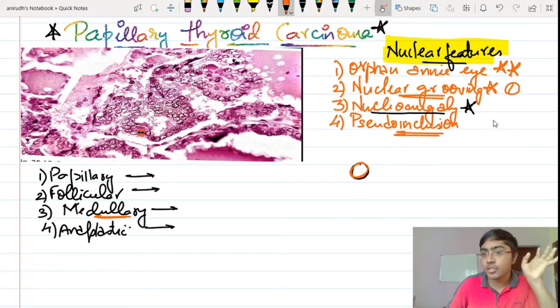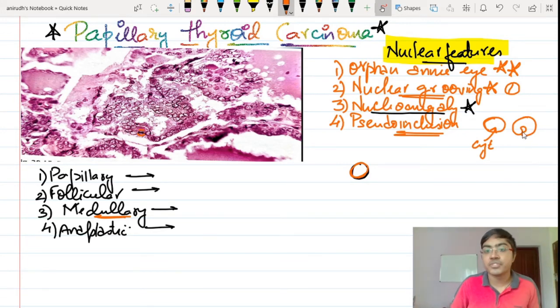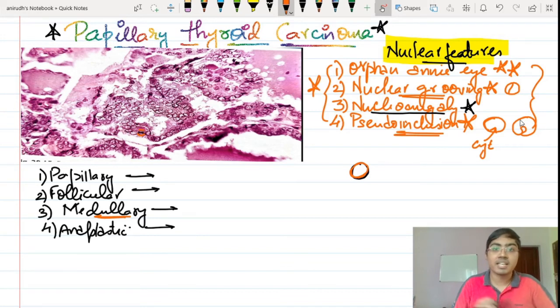And pseudo inclusions. These are pseudo inclusions. These are not nuclear inclusions as such. These are actually the cytoplasm that is invaginating into the nucleus. So when the cytoplasm enters into the nucleus, these kind of inclusion-like bodies are produced as a result of that. And once you see this with the microscope, you feel that this is an inclusion body within the nucleus. So you call that particular structure the pseudo inclusion, right? So these four important nuclear features, you should know very thoroughly. You should be in a position to reproduce these whenever a question is posed to you in the examination hall, right? This is the most important feature so far as the thyroid carcinoma is concerned.